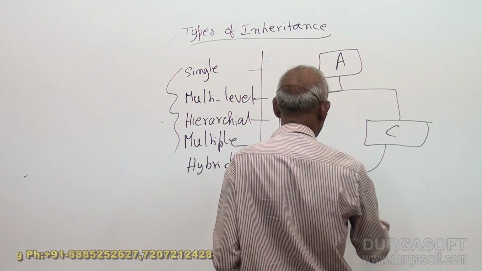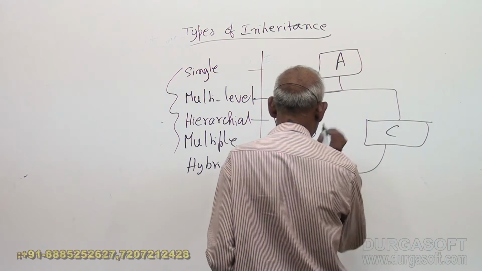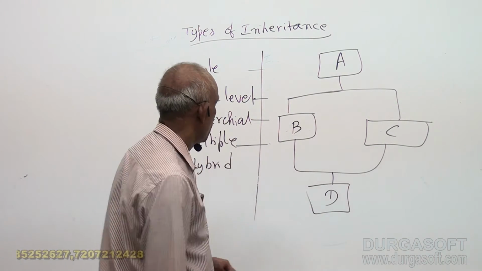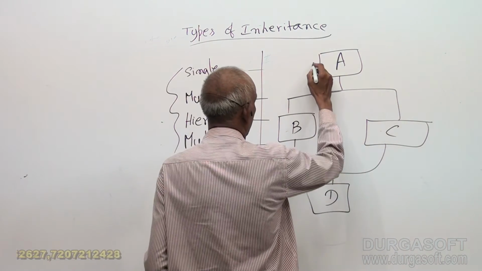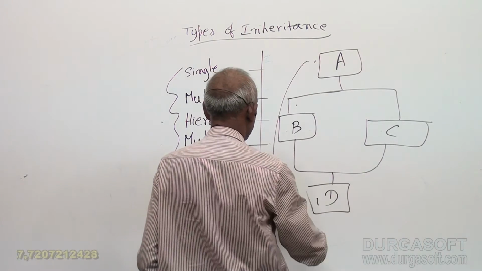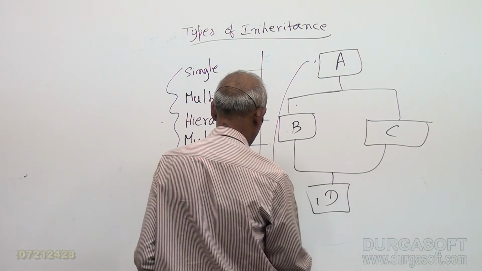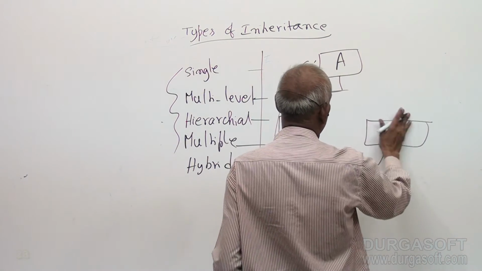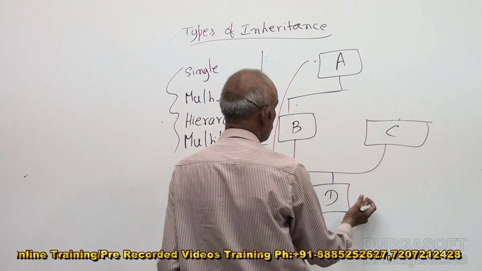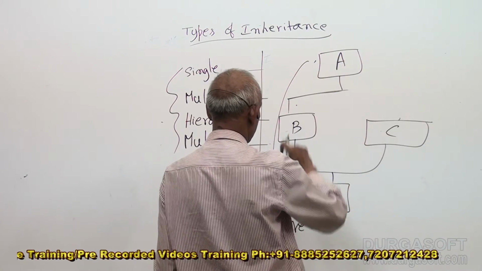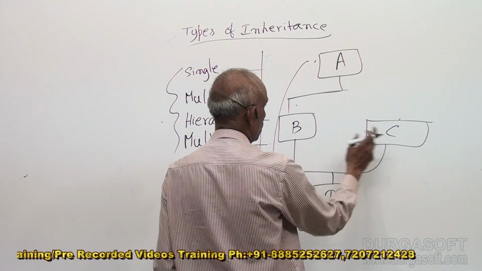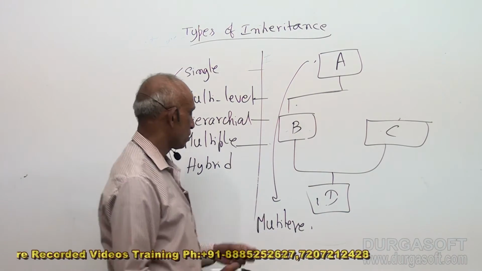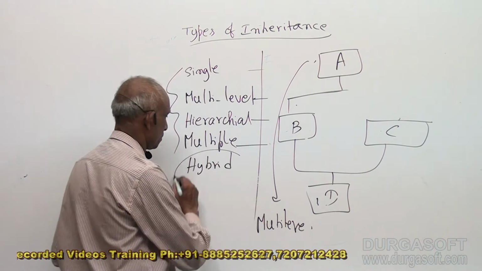And from B and C I derive again D. From A I derived B and C, then D. So here A to B, B to C, this is multi-level. Of course, this need not be from A, even directly derived also. So this is multi-level, this is multiple. It's a combination of multi-level and multiple. This is called hybrid inheritance.